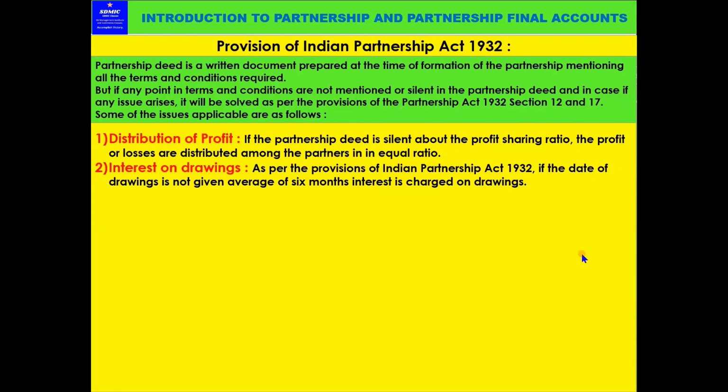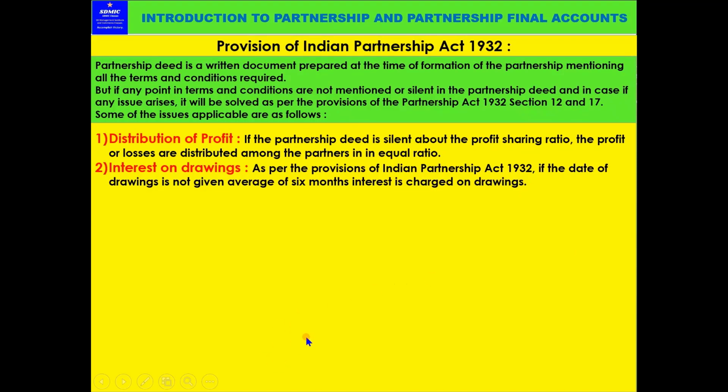In case some points are not mentioned in the partnership deed, the partnership is regulated, and any issues will be resolved, as per the Indian Partnership Act. These are the provisions given.